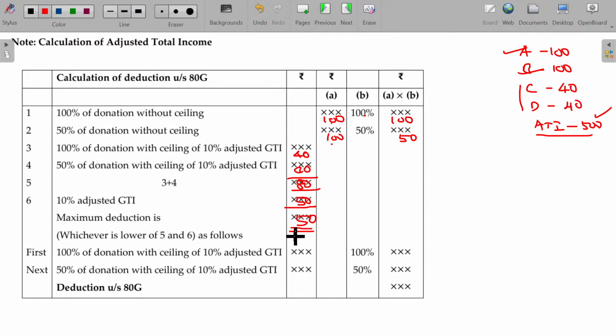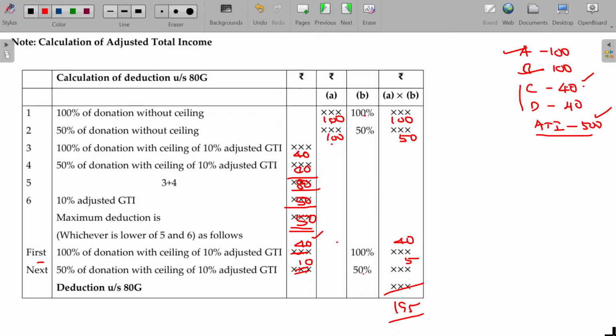Now you have to show what this 50 is for. You should show for the C category 40, balance for D. First you have to show for this C category. Out of 50, 40 is for this, which means balance is for D category. For the C category, 100% can be claimable. For this, only 50%, 5 rupees, can be claimable. Overall deductions being 195. The actual contribution is 280, but you are eligible for claiming only 195 under section 80G.